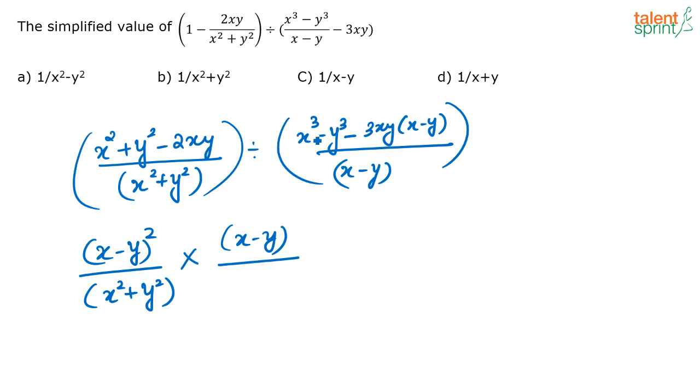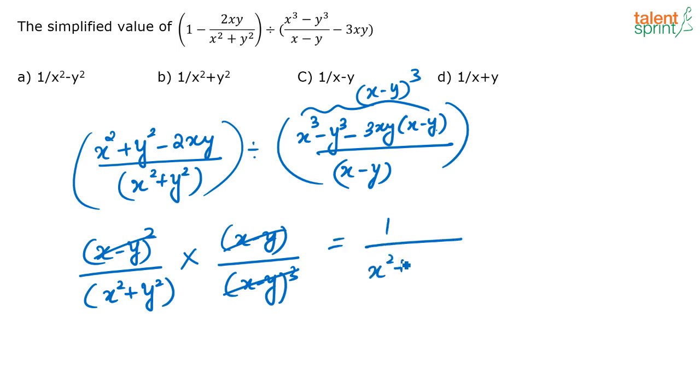So what will come here? It is nothing but x cube minus y cube minus 3xy into x minus y. This is of the form x minus y the whole cube. Put that here. That's all. Now if you see here, you have x minus y the whole cube. In the numerator also you have x minus y the whole cube. Cancel that. The answer becomes 1 by x squared plus y squared.